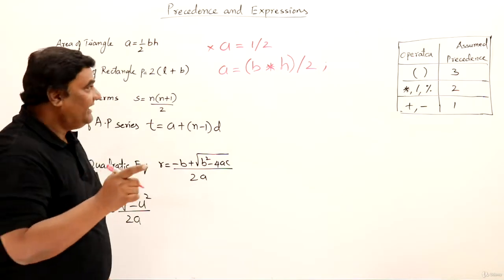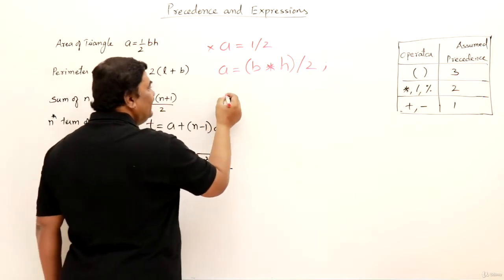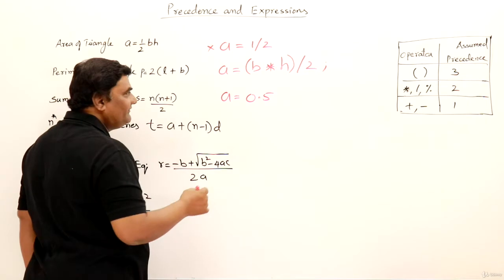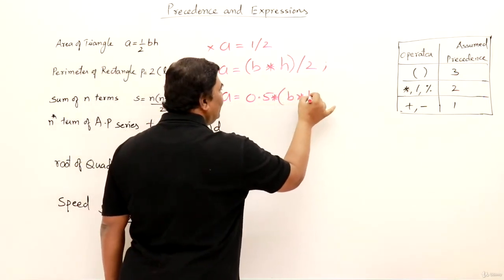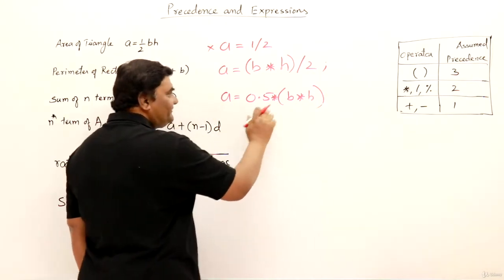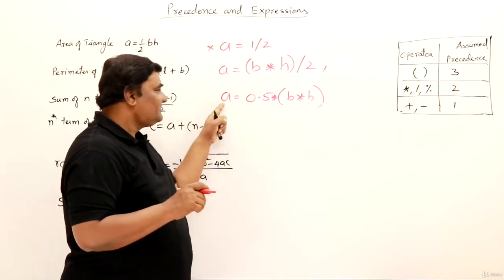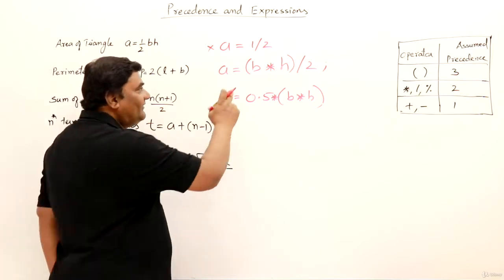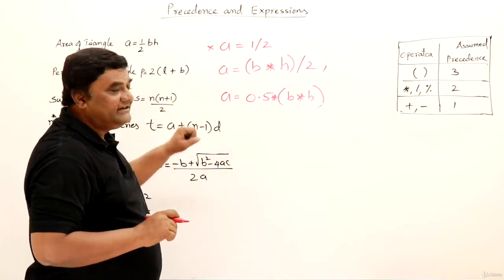If you say no, as per the formula, that is 1 by 2, I want to write that first, then write like this: 0.5, then multiplied by base into height. So 0.5 multiplied by base into height. This will be perfect. But remember, as this is written as float, the result will be float. So you must have this variable as float. And here also, after dividing it by 2, you may be getting a float result. So you have to declare this area as float.